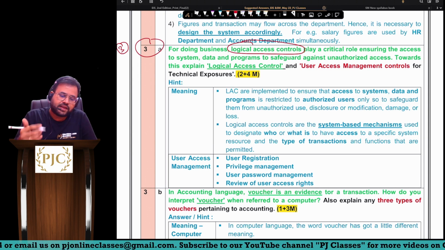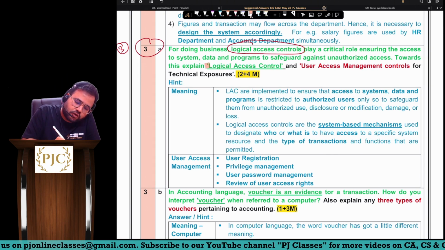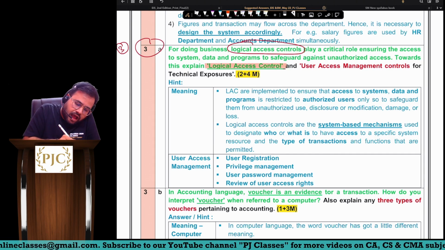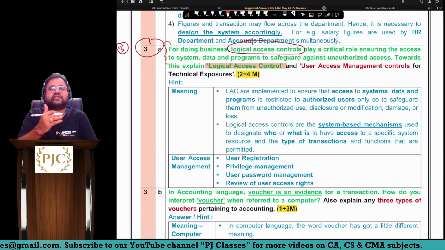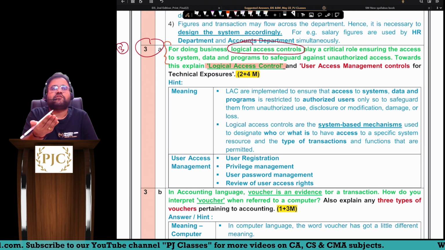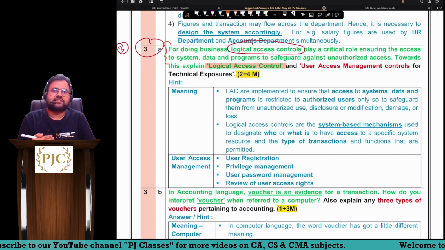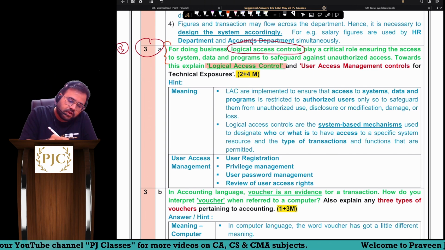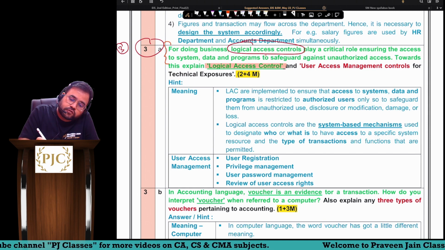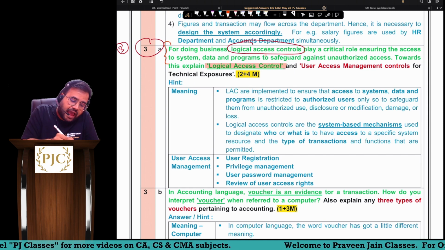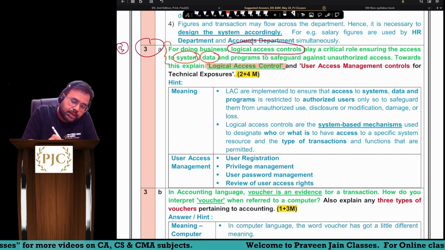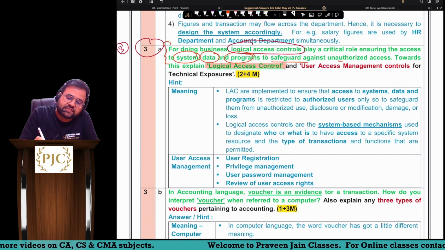Towards this, explain logical access control. Now, if at all you apply brains, sir, here itself the answer is defined. Look, sir, the keywords which are supposed to be written in logical access controls are given in the question itself. So logical access controls play a critical role to ensure access to system, data, programs to safeguard against unauthorized access.